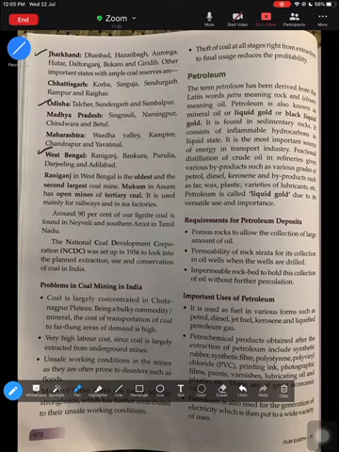Odisha, West Bengal. So please try to remember. Try to remember the same districts which you are learning for other minerals. You have to make a table. Try to see the connection between other minerals which we've covered: iron, copper, manganese, aluminium. The same state can sometimes have the same district. So you can learn them together so that it is convenient for you to remember.